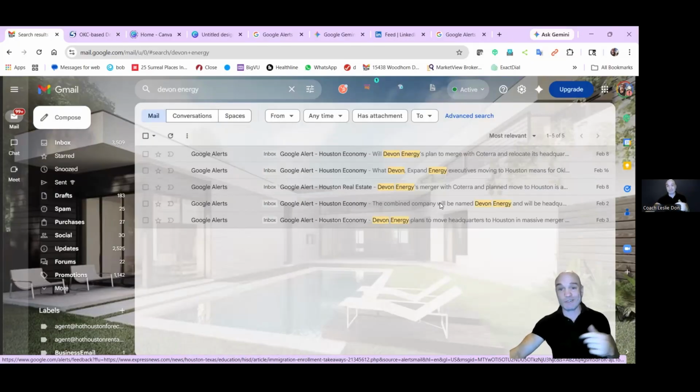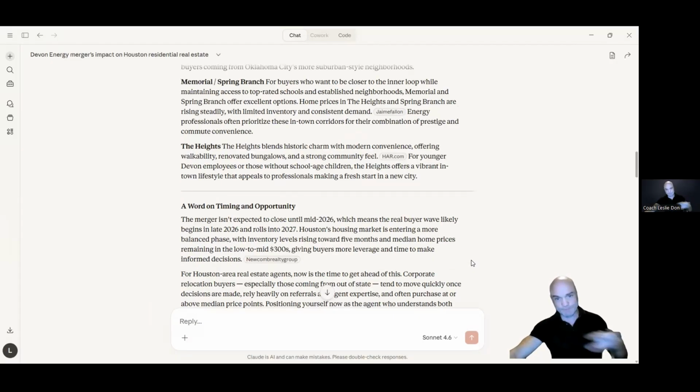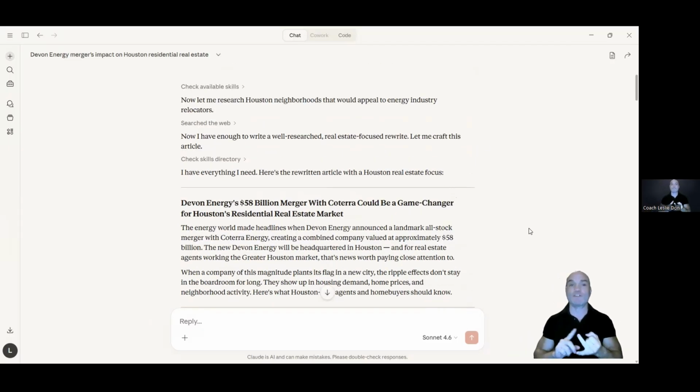Then I take those articles into my favorite AI, which is Claude. Just a second, let me find that. There we go. All right, so I use Claude. I've already gone through and copied the article I wanted. As you can see, I basically said, let's rewrite this article with a bit of focus on how it affects residential real estate in the Houston area, specifically what neighborhoods and suburbs. So I want to give it a little bit of direction.